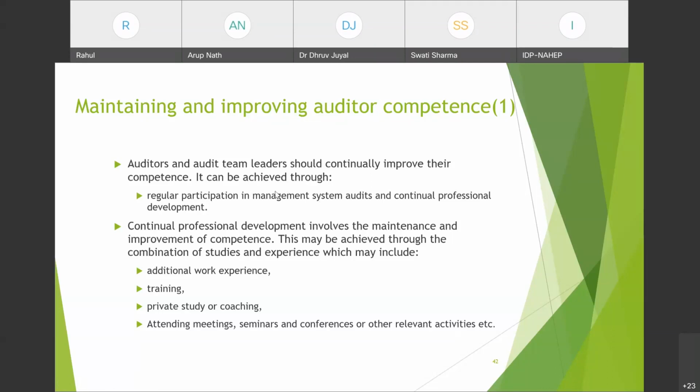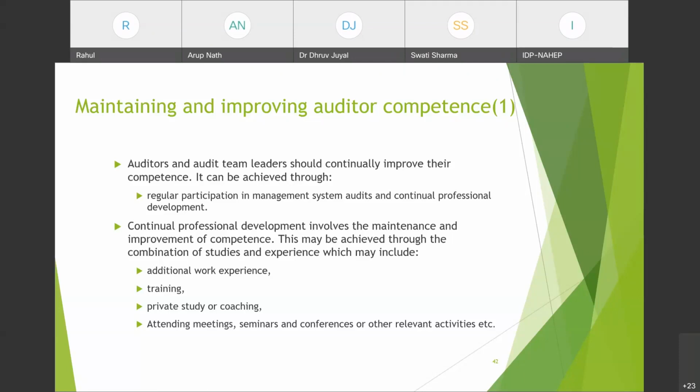So what does it mean? Management system audit में अगर आप continually regularly participate करते हैं तो of course you will know the audit procedures on a regular basis, और जो भी updates audit procedures में होते हैं, you will know them because you are regularly participating in the management system audits. And what is continual professional development?